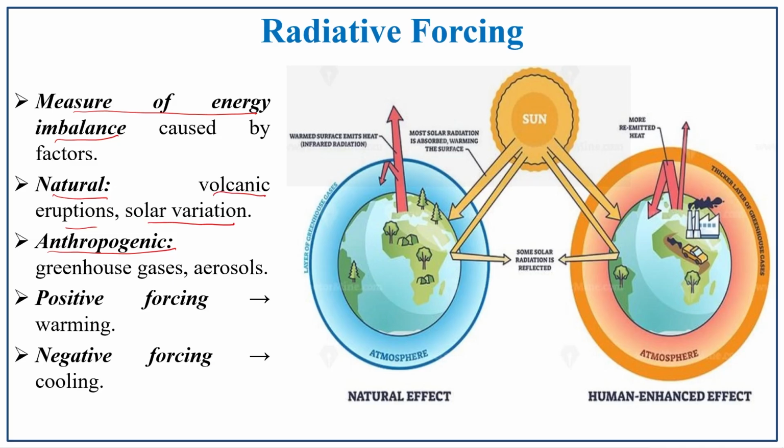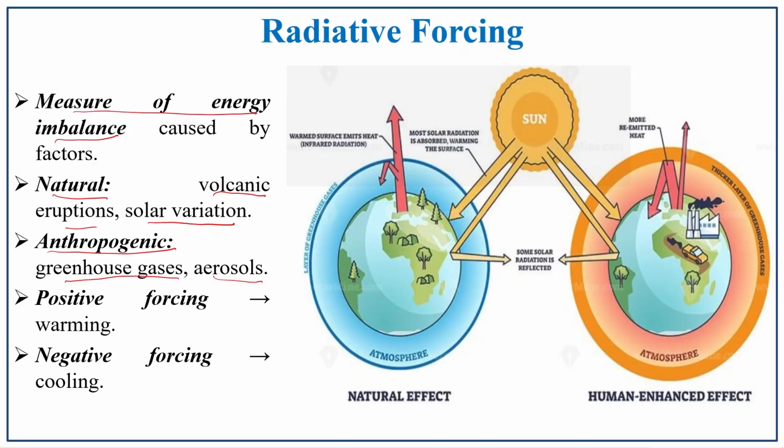And then anthropogenic activity, that is human impact, that is greenhouse gases and aerosols which have been emitted or generated by human activity, also plays a vital role in this radiative forcing. So, it has two forcings, that is positive forcing and negative forcing. The positive forcing results in warming, negative forcing results in cooling. So, this warming and cooling balance is generated because of natural factors as well as anthropogenic factors.